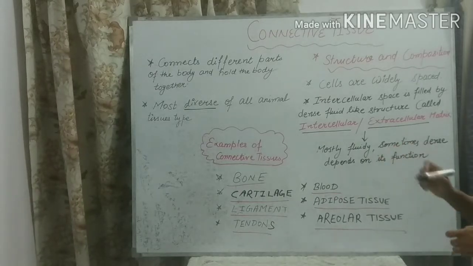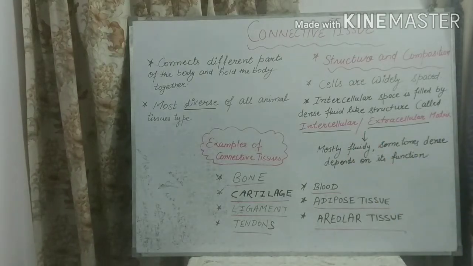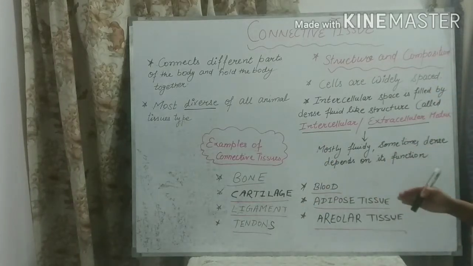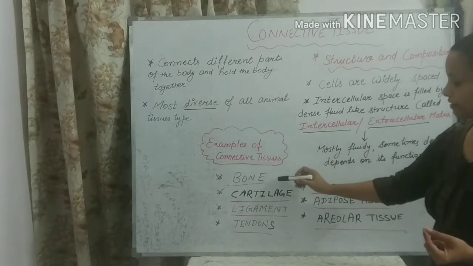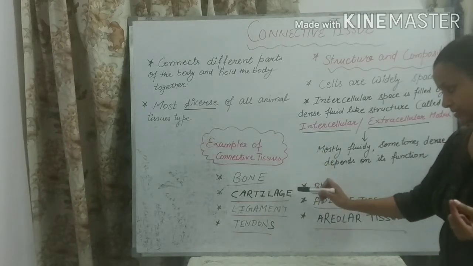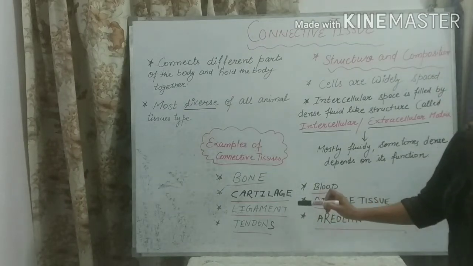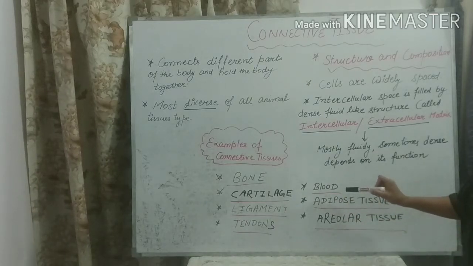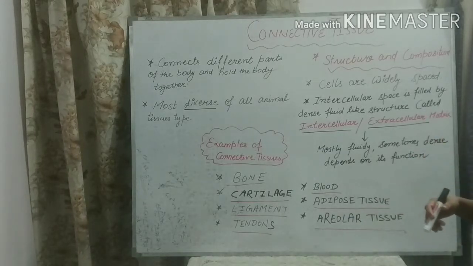So now we will have a look at some examples of connective tissue. These kinds of connective tissue we will discuss in detail further. The examples of connective tissues: bone, you have heard the name. Cartilage might be new for you, students, we will discuss it. Ligaments, tendons, these both names you have also read in your 6th or 7th standard science book. Blood is also a type of connective tissue, because blood connects all of the organs together, it flows throughout the body.